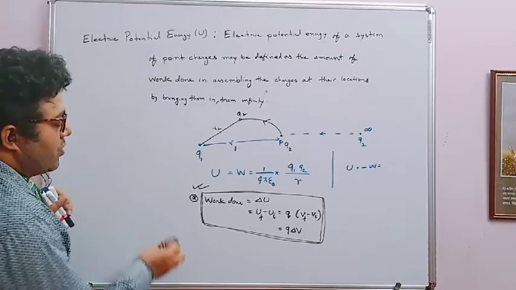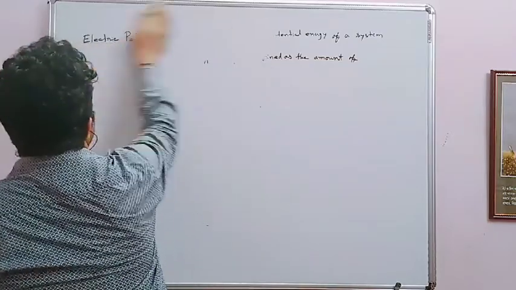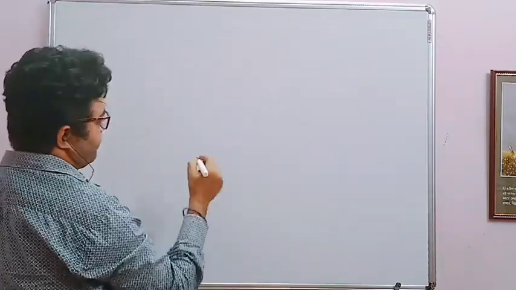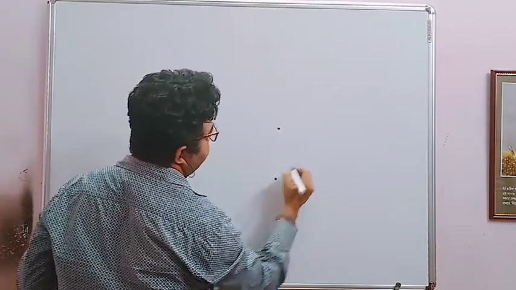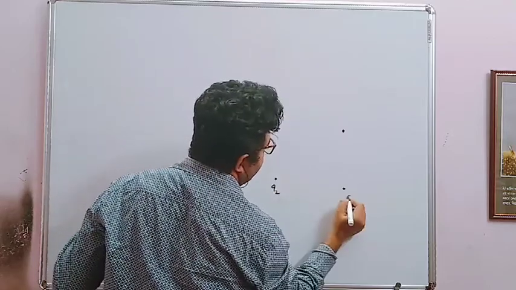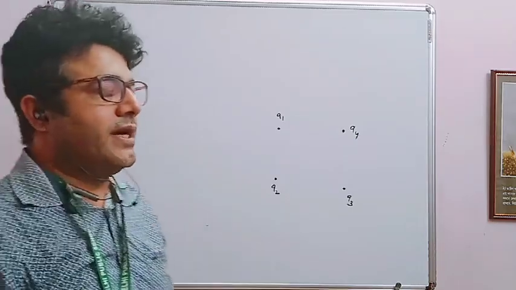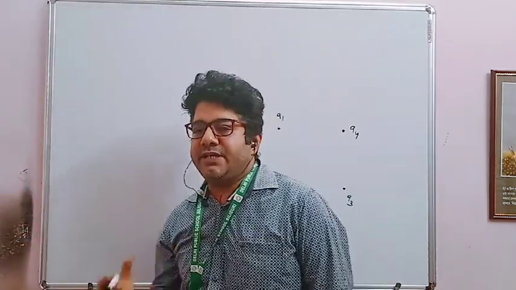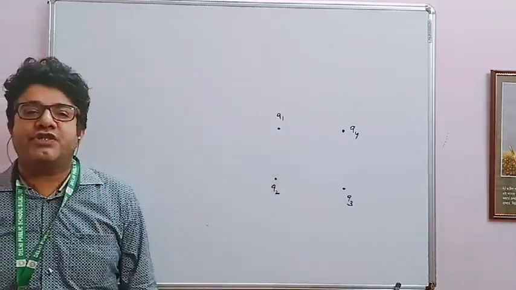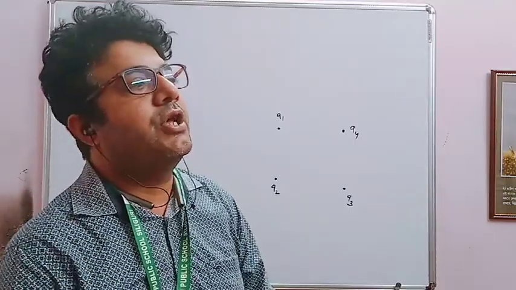Now one more thing which is very important. Suppose you have four charge particles, Q1, Q2, Q3, Q4. So now the question is that if you have more than two, like 3, 4, 5, 6, that type of charge particles, how many potentials do you have to choose at a time, or overall how many potentials do you have to choose?